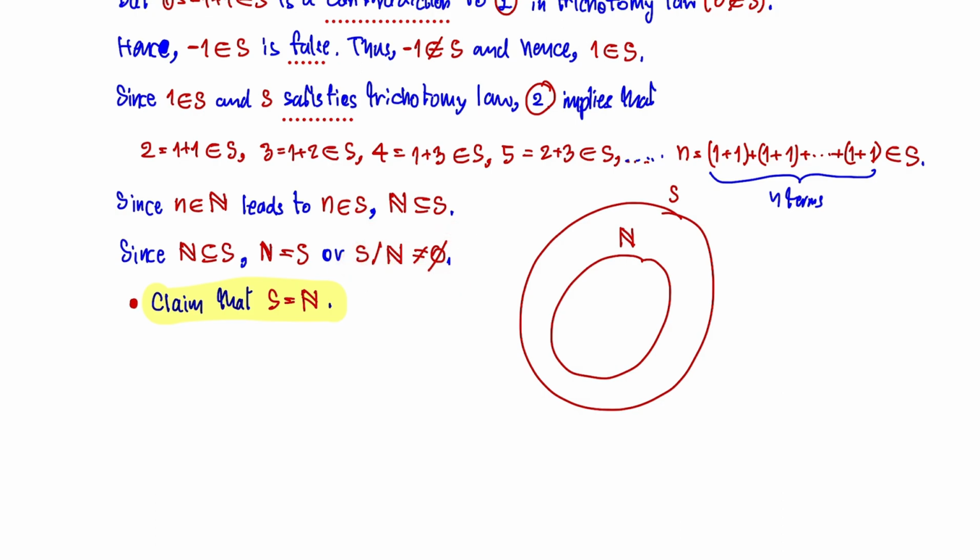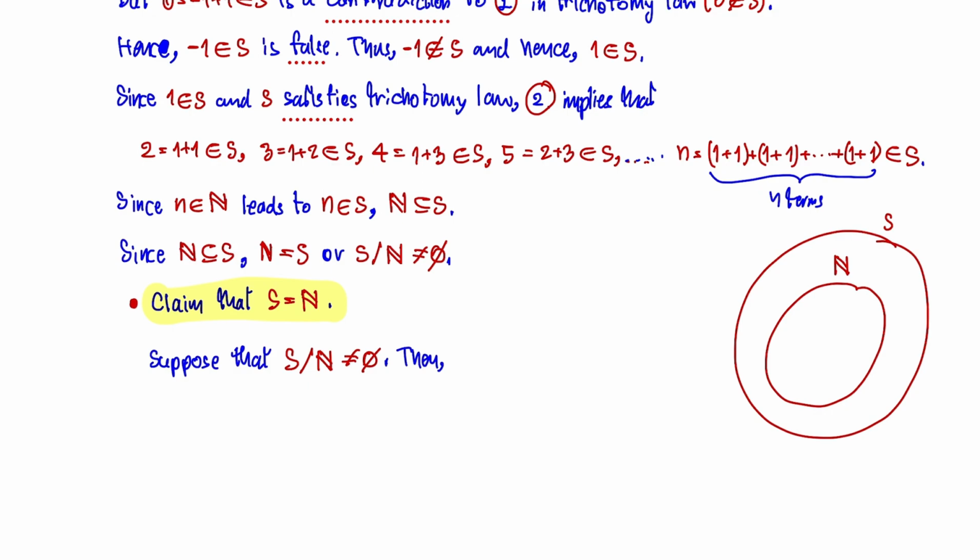I use a proof by contradiction, so I have to suppose that S minus the set of natural numbers is not the empty set.